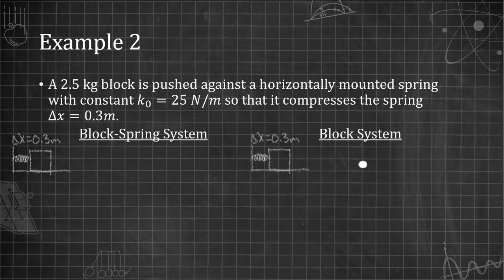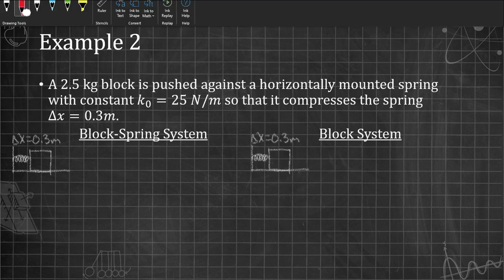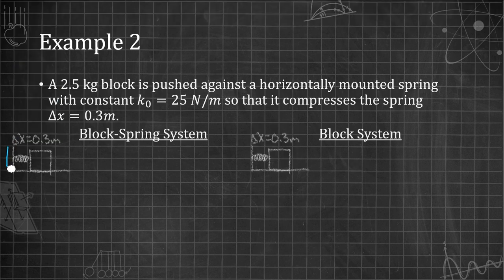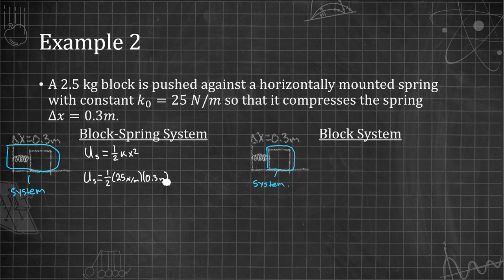The spring, being the agent of the conservative spring force, is included in the system. So this system can have spring potential energy, meaning we can use the equation U_s equals 1/2 kx squared. Plugging in the correct values, we should get that the block spring system has a spring potential energy of 1.125 joules.